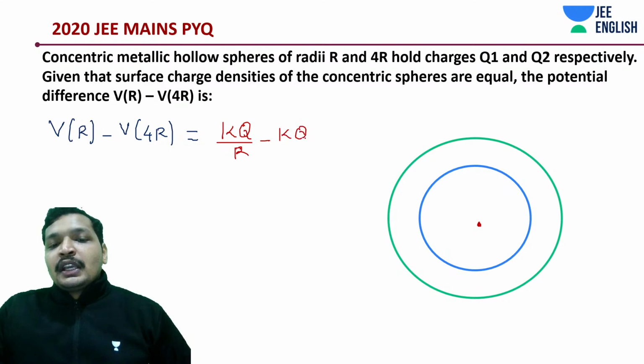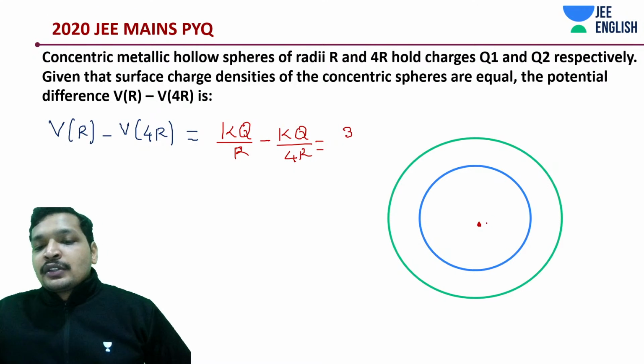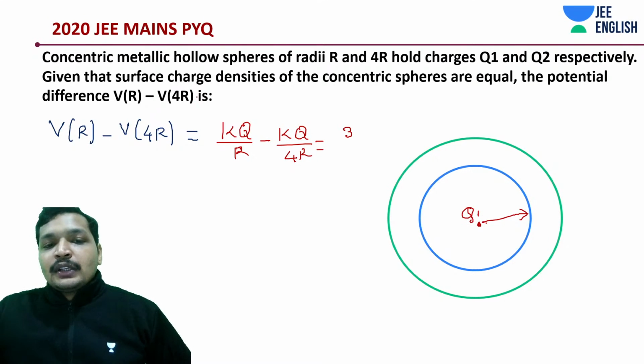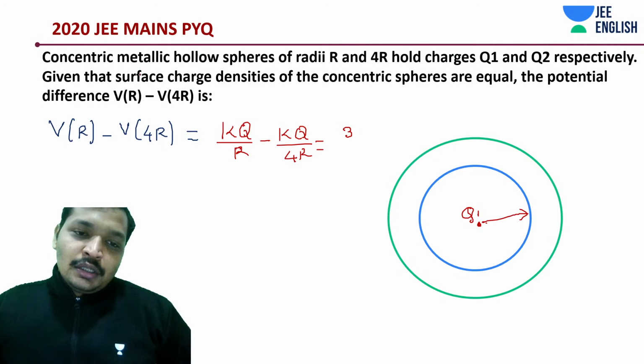This is going to be KQ by 4R. That's going to be 3. I hope you understood this. It's as if only this shell, all Q1. Q2 got cancelled out. Q1.